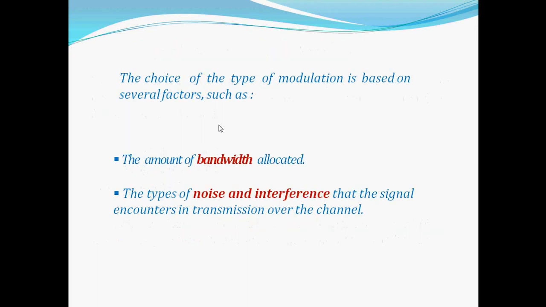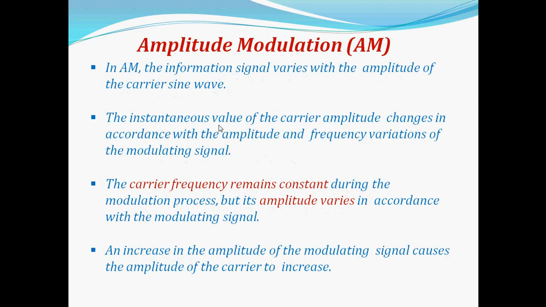The choice of the type of modulation is always based on several factors such as the amount of bandwidth allocated, the type of noise and interference that the signal encounters in transmission over the channel. So, we will see here first the amplitude modulation. We are just overviewing the content that we already saw in our previous semesters in analog communication. We have seen amplitude modulation, frequency modulation, pulse modulation and other multiplexing techniques also.